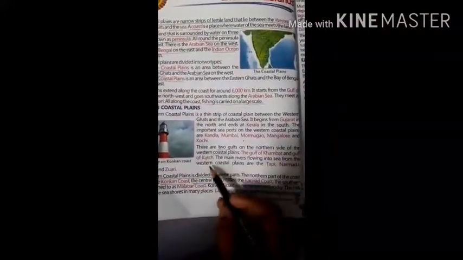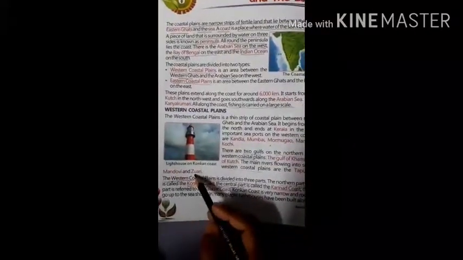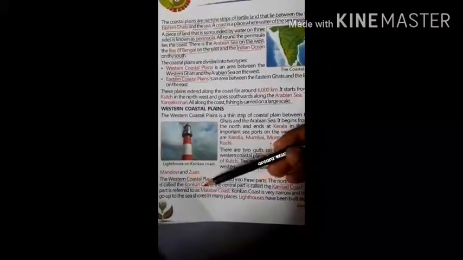The rivers of the western coastal plain are Tapi, Narmada, Mandovi and Juari. So the western coastal plain is divided into how many parts? Three parts. The northern part of the coast is called the Konkan coast. The central part is called the Kanara coast, and the southern part is referred to as the Malabar coast.